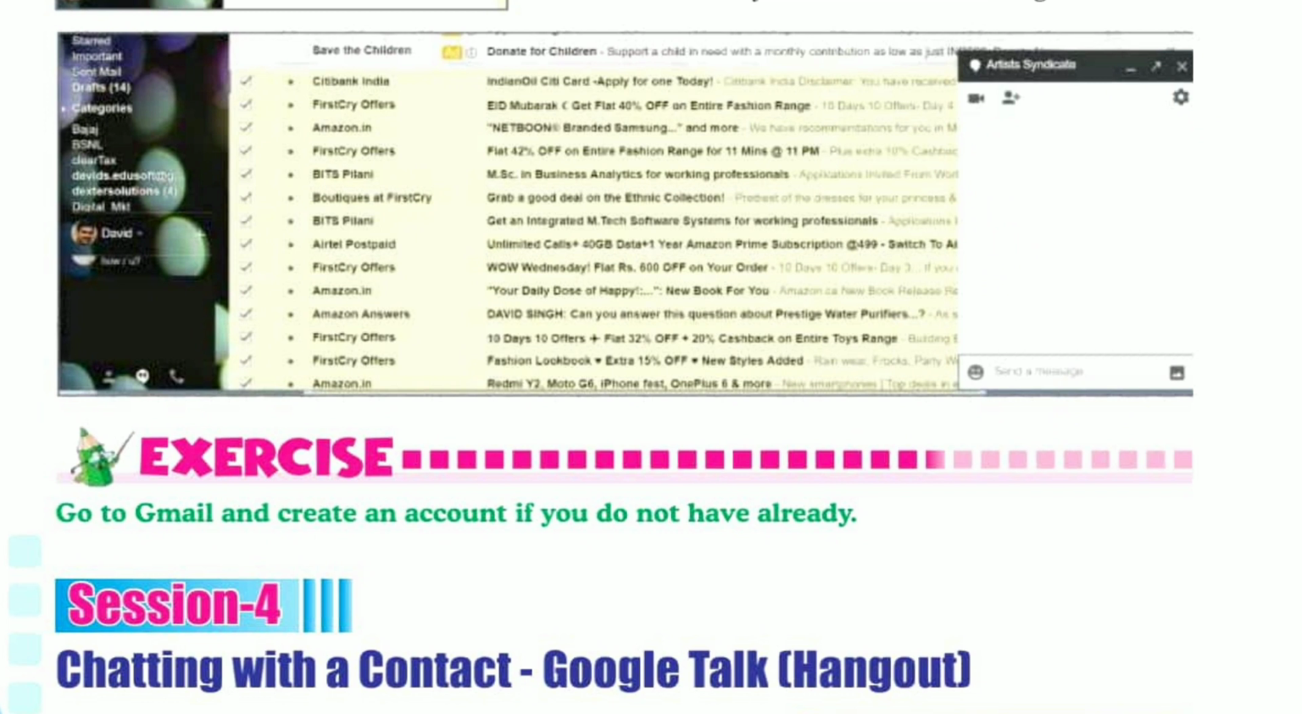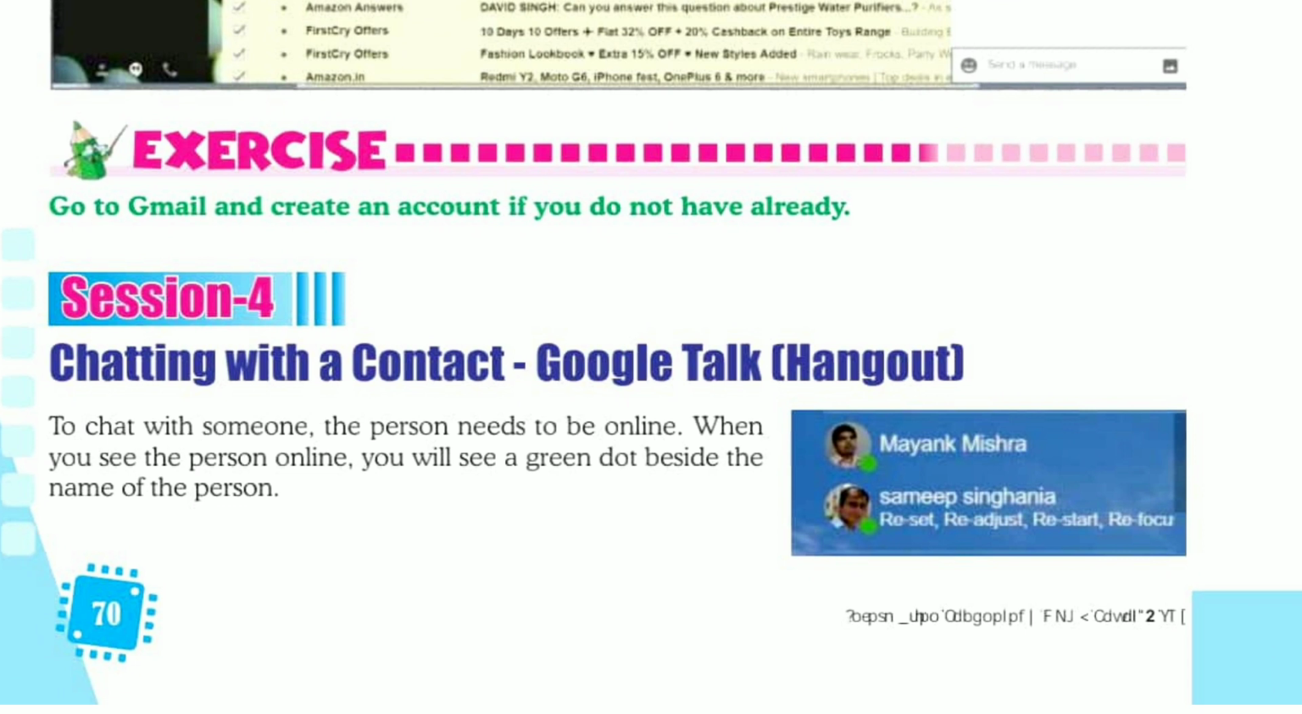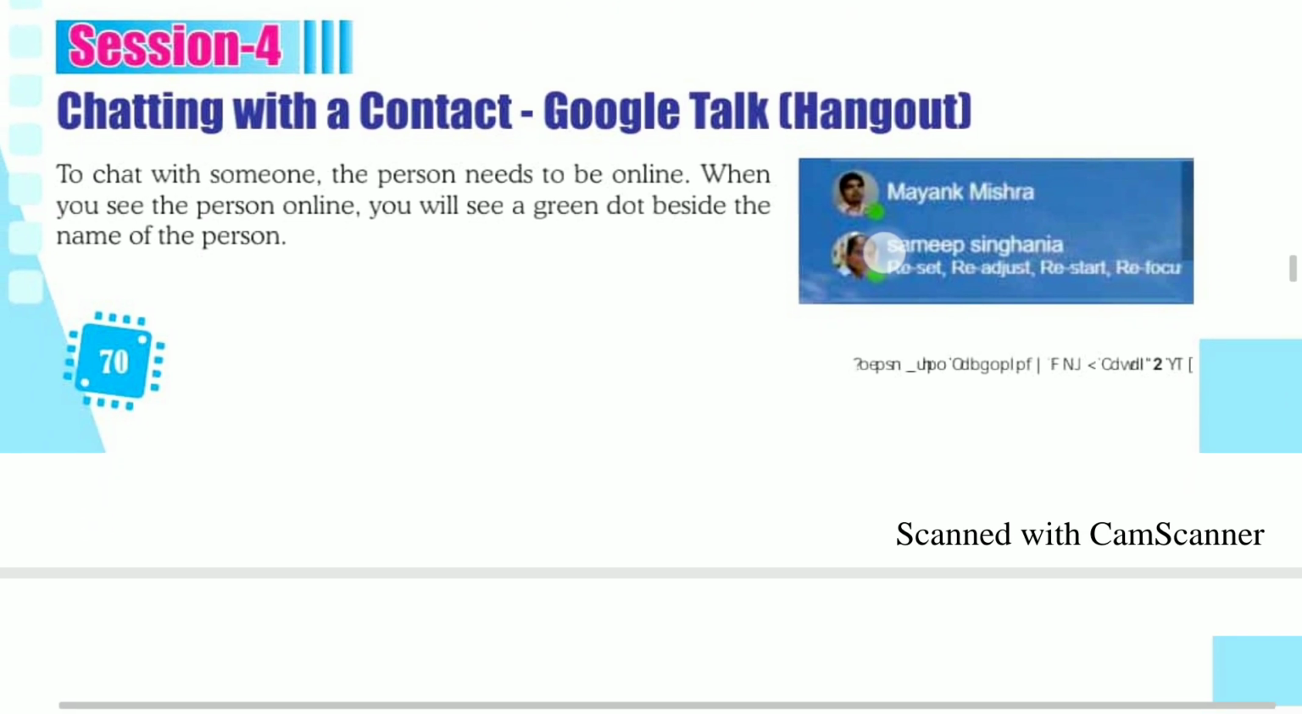The exercise question is, go to Gmail and create an account if you do not have already. This one is the practical question. If you don't have any email account on Google, then go to Gmail and create an account. You can do it at your home or on your own. Now the next point is chatting with a contact, Google Talk, Hangout.